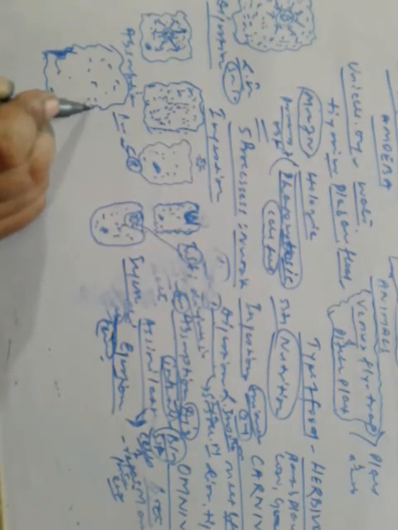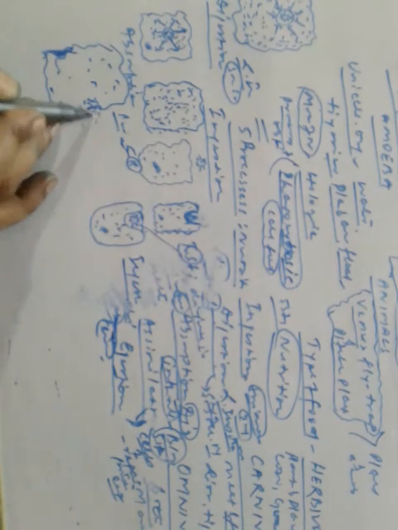It ruptures. It doesn't have an anus-like part for egestion, so it ruptures at any place, and the undigested food goes out. So these were the 5 steps of nutrition for you.